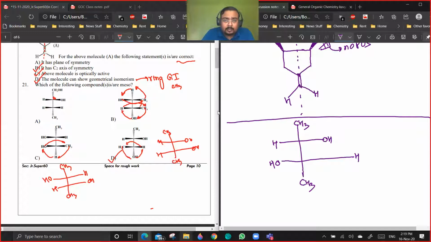But if we rotate the molecule, then its configuration changes. No, I'm not rotating the Fisher projection. I'm rotating the wedge and dash. I'm keeping this bond fixed, and then I'm moving these three groups. Are you getting a point? It is something like that.